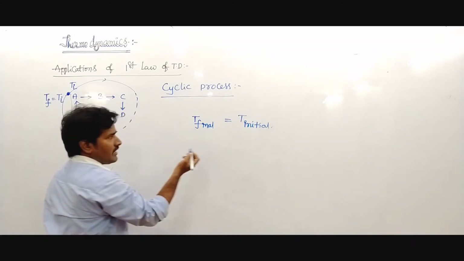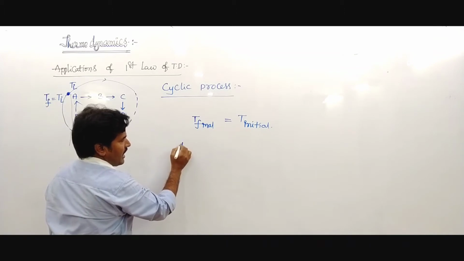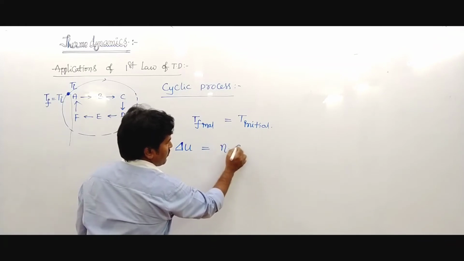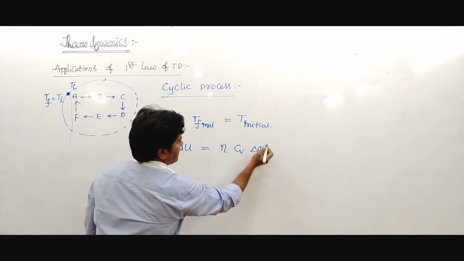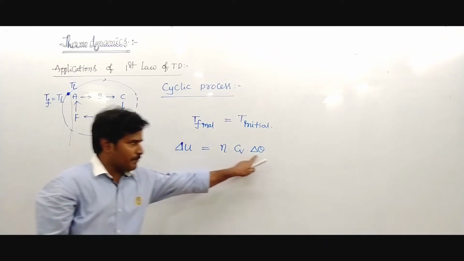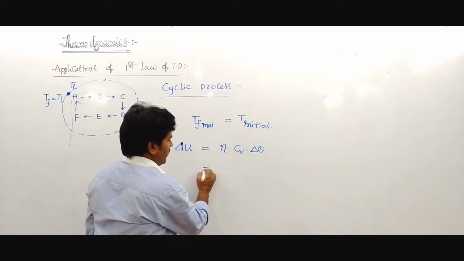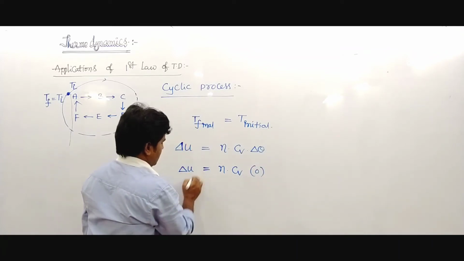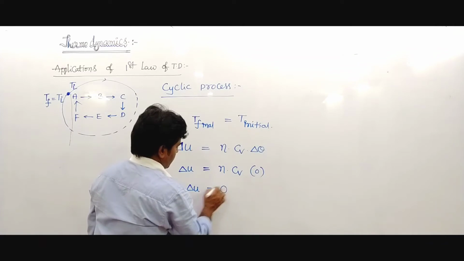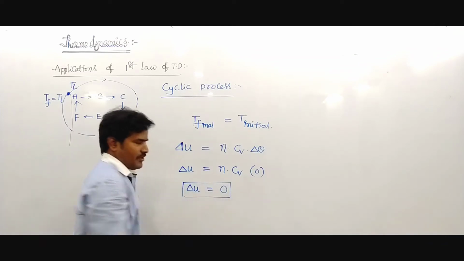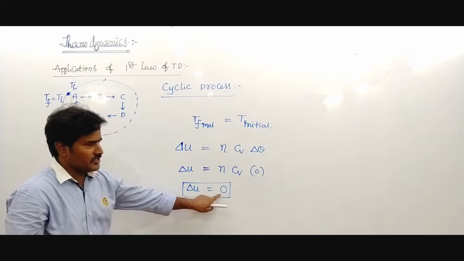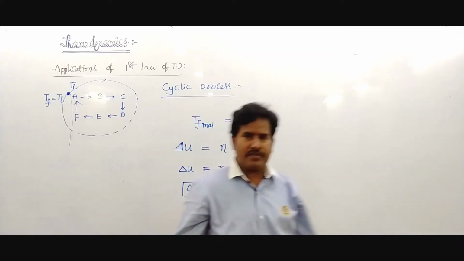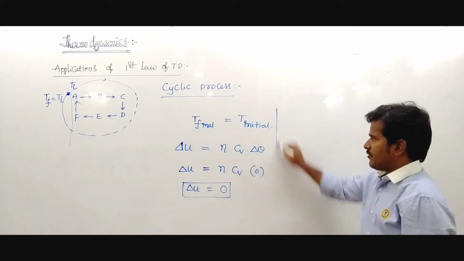That means the change in internal energy, dU or delta U, is equal to n into Cv into delta theta. Delta theta indicates the temperature difference. That value, n into Cv into the temperature difference, is 0. Then the internal energy change becomes 0. In the cyclic process, the change in internal energy becomes 0.